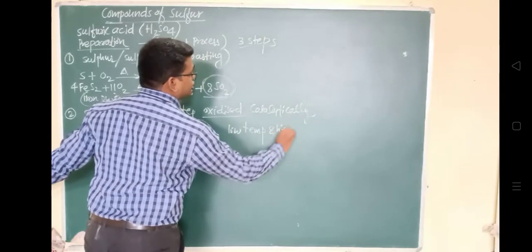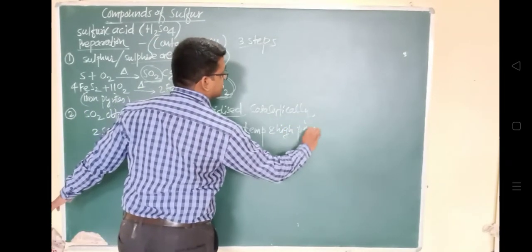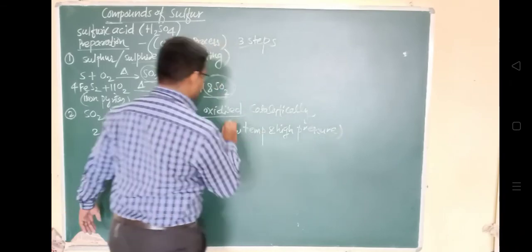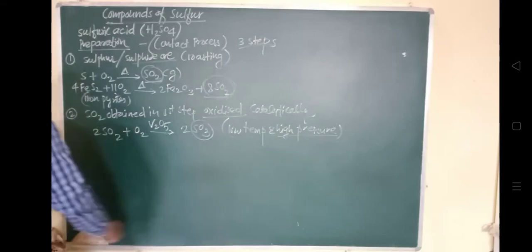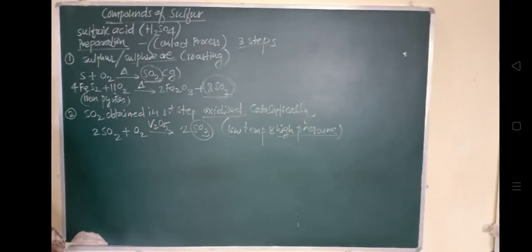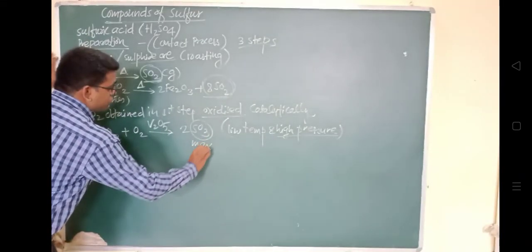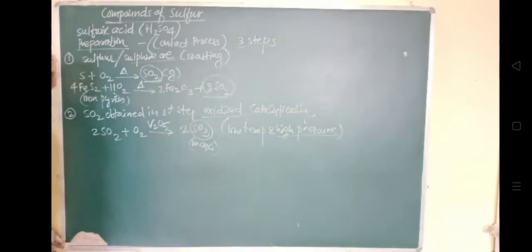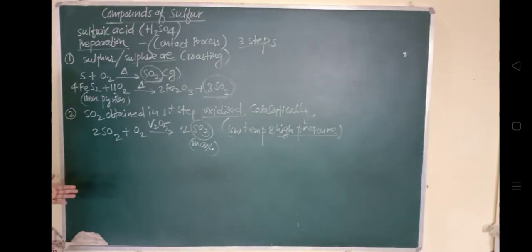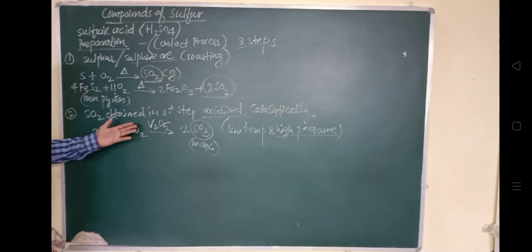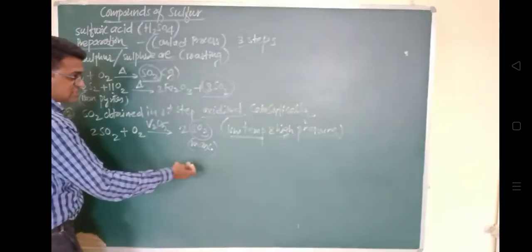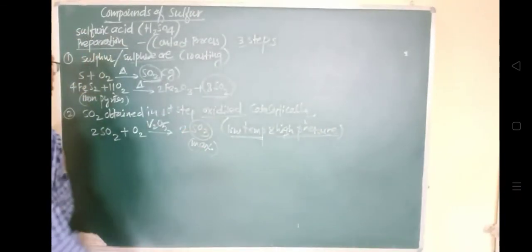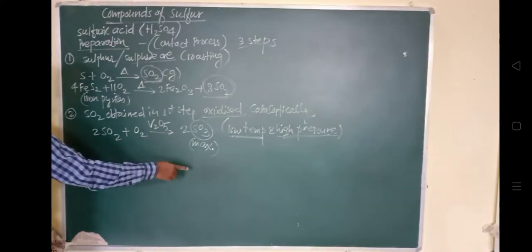Low temperature is required and very high pressure is required to obtain the maximum quantity of sulfur trioxide in this second process, by utilizing vanadium oxide as a catalyst, because this will decide how much quantity of H2SO4 we get.